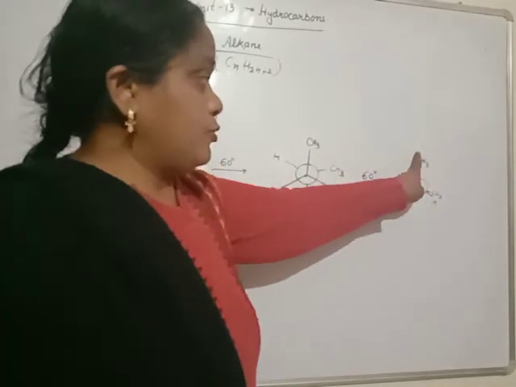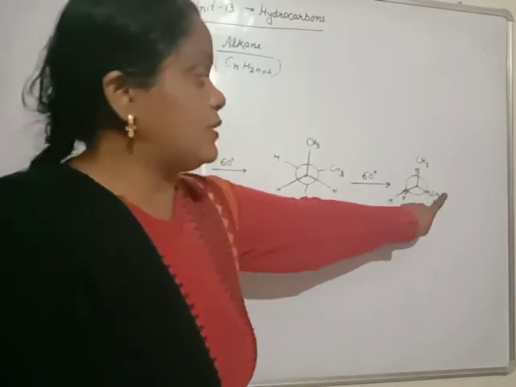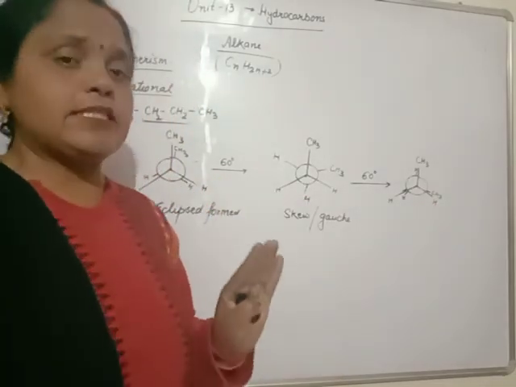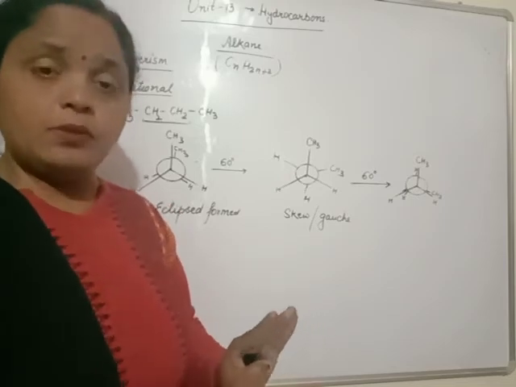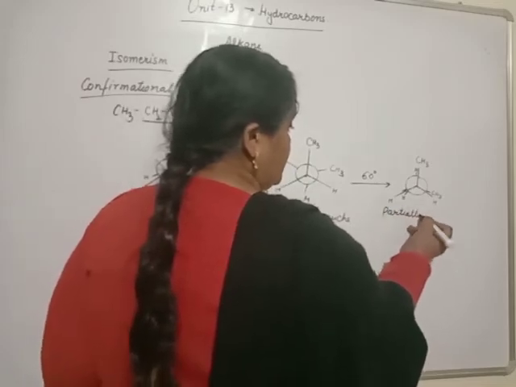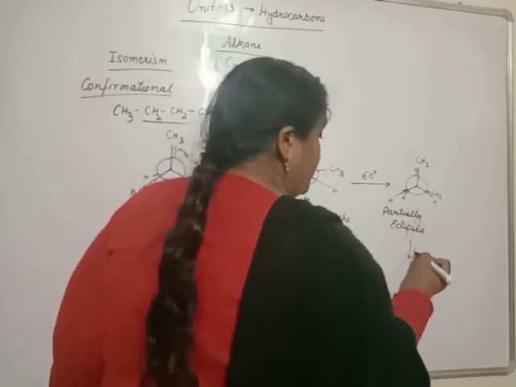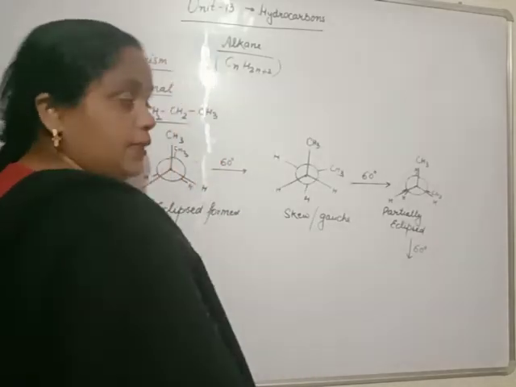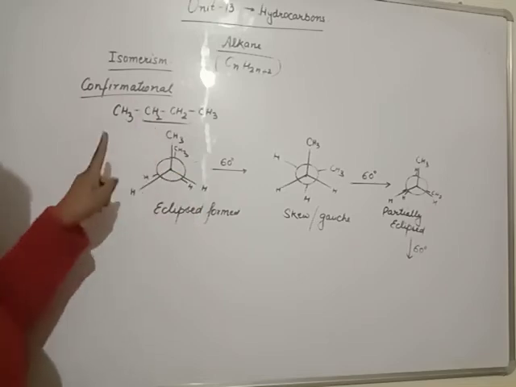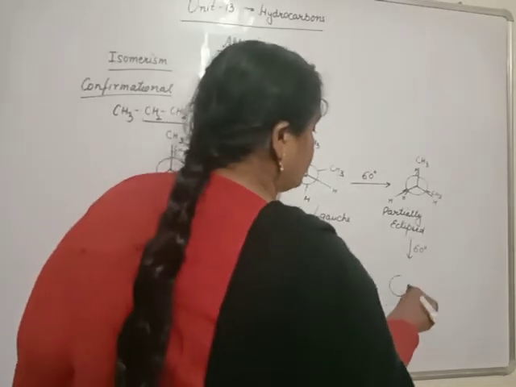Beta, larger group cover smaller group, similar size group cover same, but larger group is not hidden by smaller group. So we will identify it is just like eclipsed but not completely. It is known as partially eclipsed. After 60 degree rotation again, beta, we will rotate up to this carbon, this position. Rotation done up to this position.